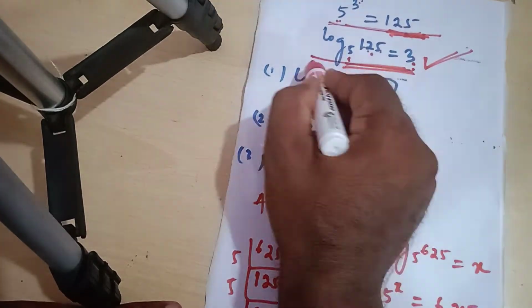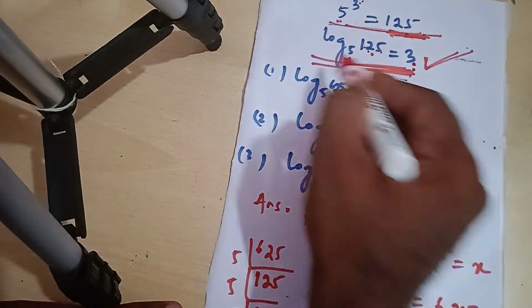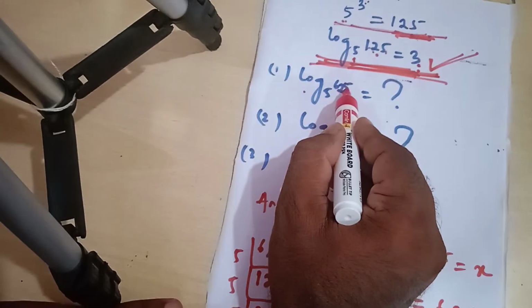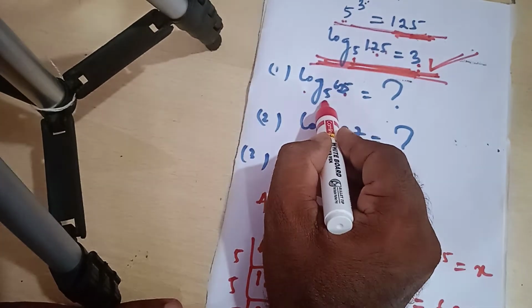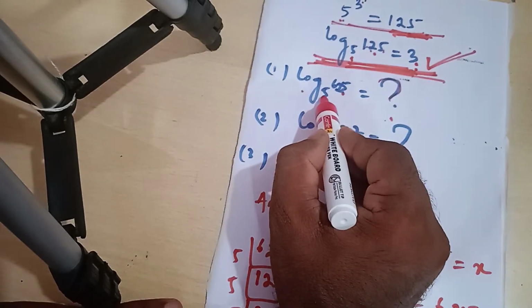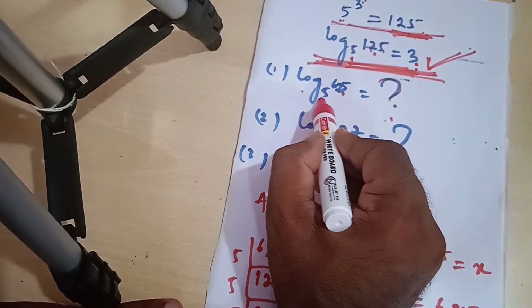So here we have a question. Number one is log 1 to 625 to the base 5 is equal to this. This is the number, this is the base.